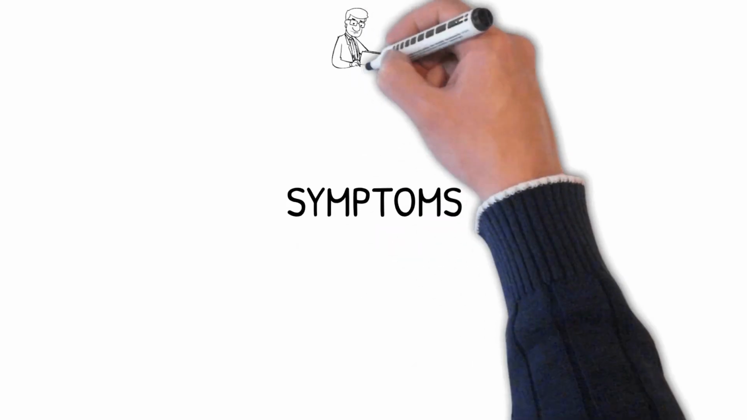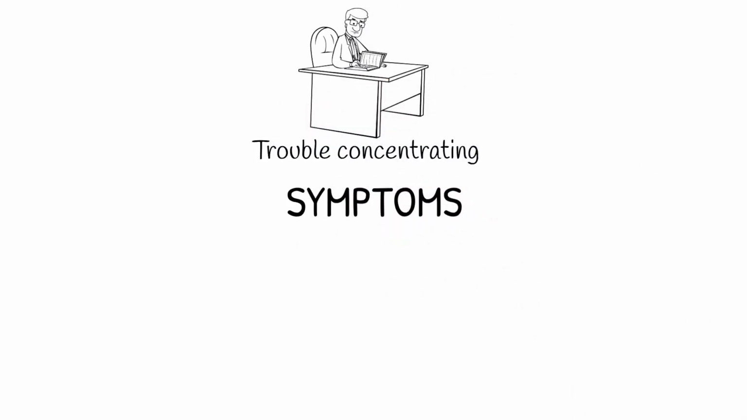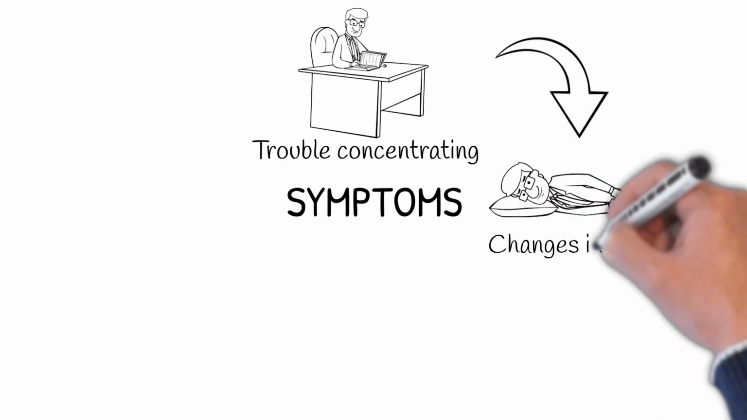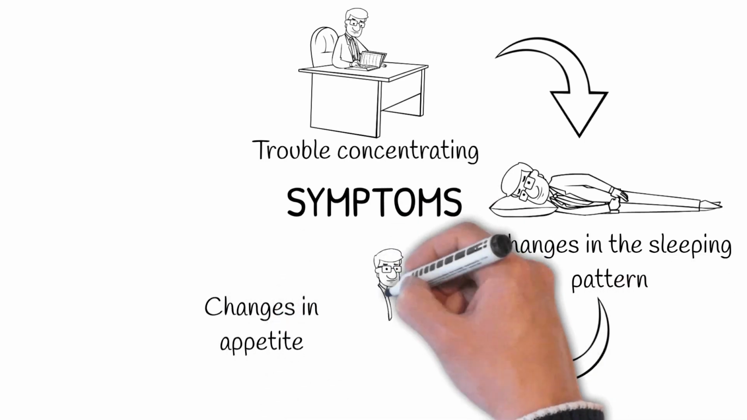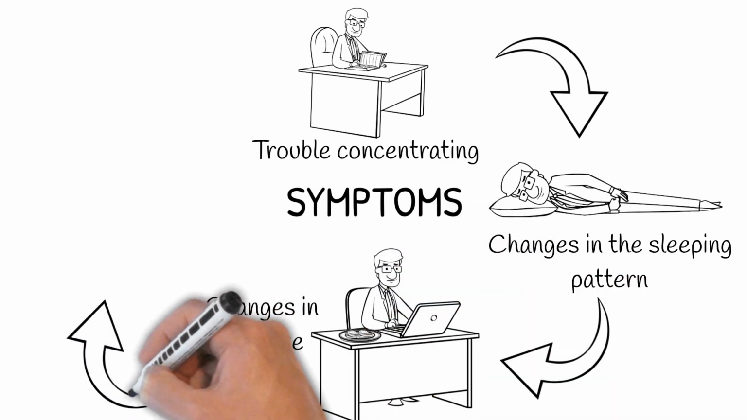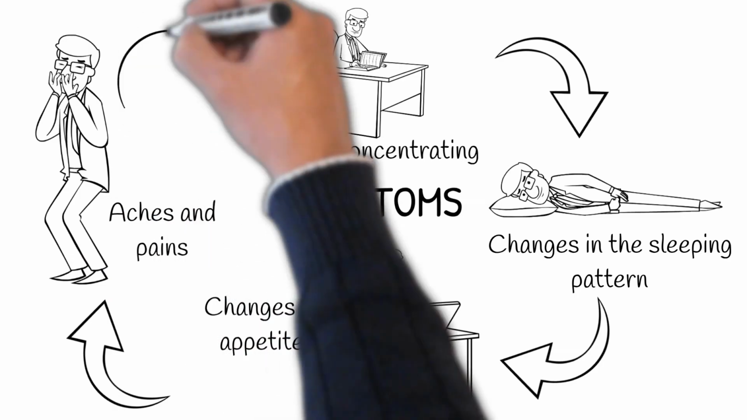In addition to showing one or both of these symptoms, the person must experience additional symptoms such as trouble concentrating, changes in the sleeping pattern, changes in appetite, aches and pains, etc. during the same period.